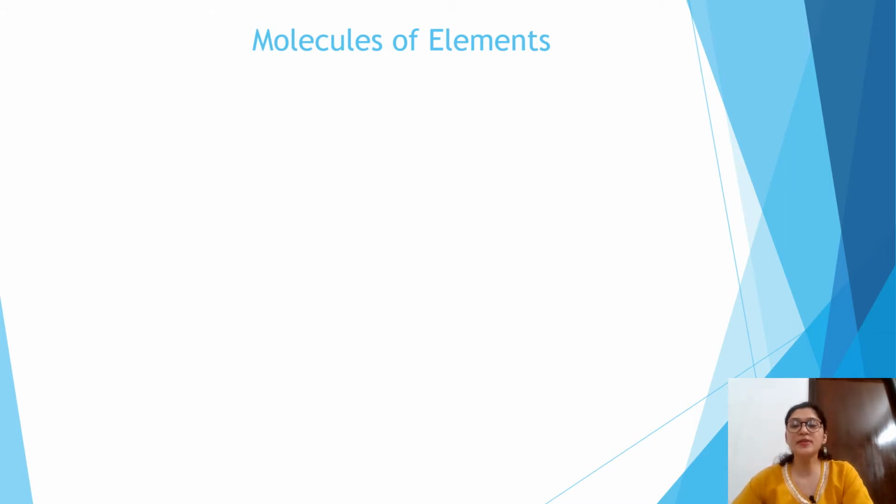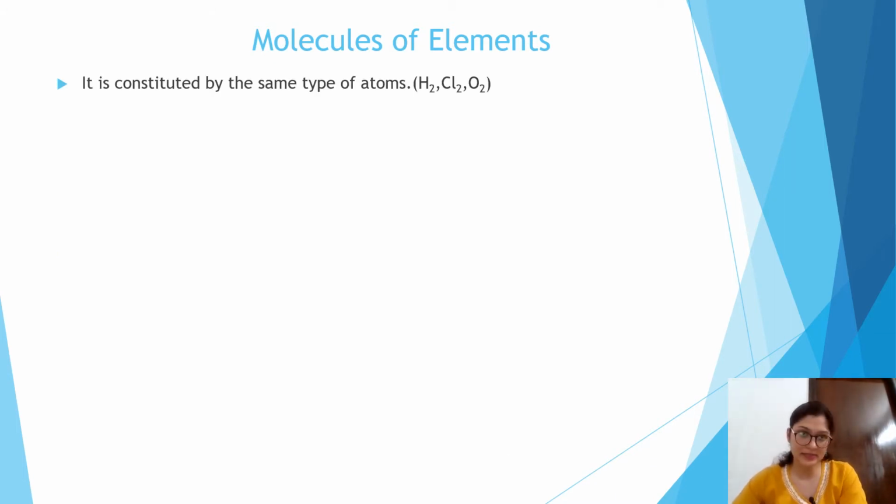Now we discuss the molecule of elements. A molecule of element is formed when the same type of atoms combine together. This means hydrogen and hydrogen form a strong attractive force, and since hydrogen and hydrogen are the same type of element, we know it as a molecule of element. Similarly Cl2, similarly the oxygen molecule.